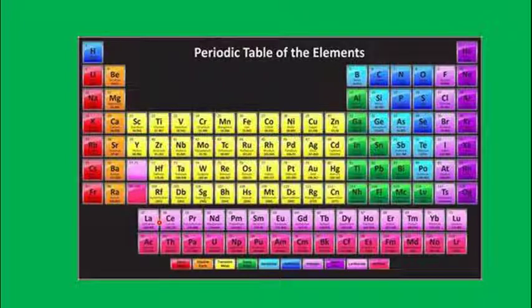And two rows are present below the periodic table. They form the lanthanides and actinides. These are the elements which are placed in period number 6 and period number 7.